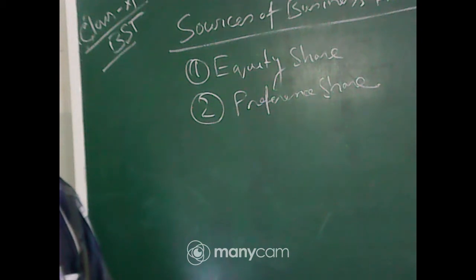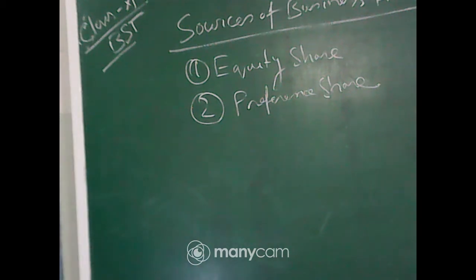One is equity share and one is preference share. Okay, now what is equity share? Equity shares are those shares which do not carry any special or preferential right in respect of payment of annual dividend and repayment of capital.